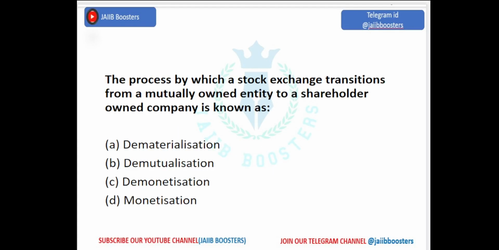It's the process by which a stock exchange transitions from a mutually owned entity to a shareholder owned company. Means there is an exchange which is converting from a mutually owned entity to a shareholder owned company. So what is the answer? Dematerialization, mutualization, demonetization, monetization. The sentence itself says it is converting from mutually owned to a shareholder owned company, right?